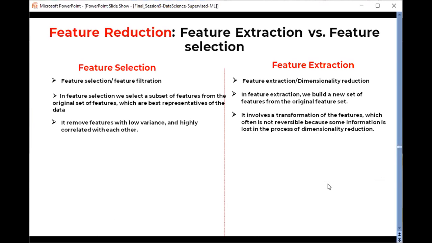While the feature extraction method involves a transformation of the features. If you remember, we transform our data, or our gene expression, into new features called principal components or PC components. Similarly, in t-SNE, we call them t-SNE components. Feature extraction is not reversible because some information is lost in the process of dimensionality reduction.